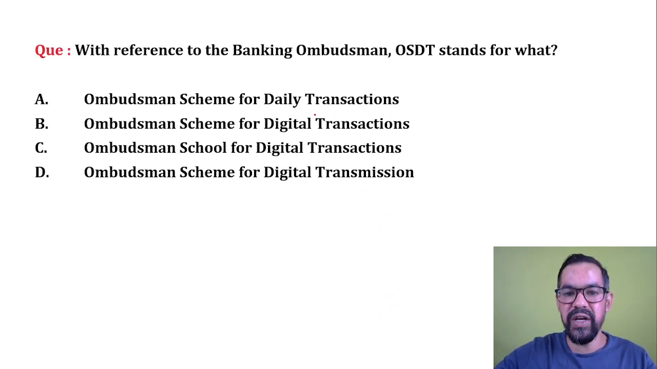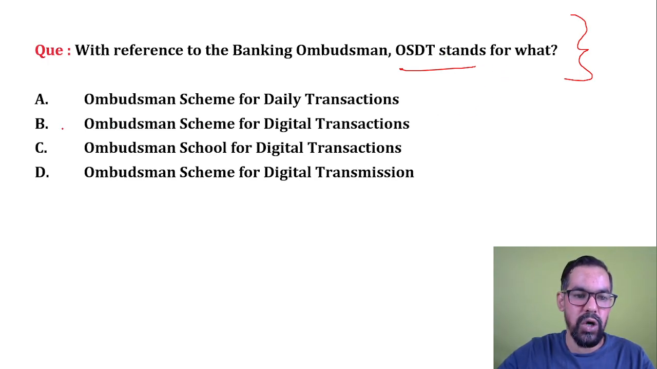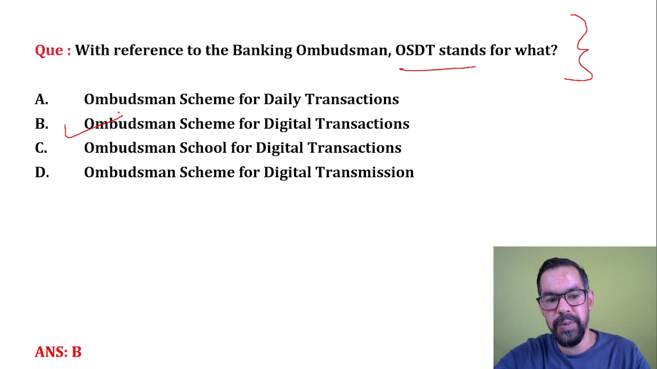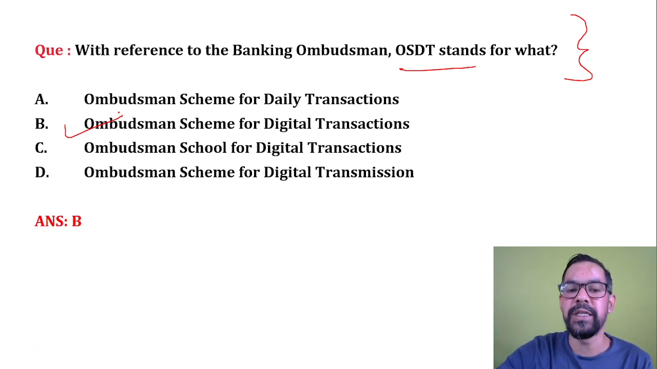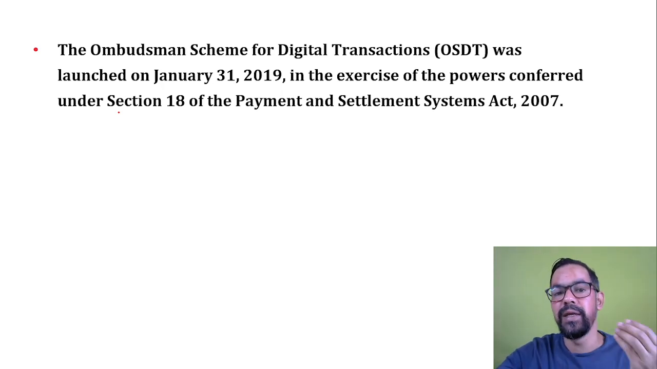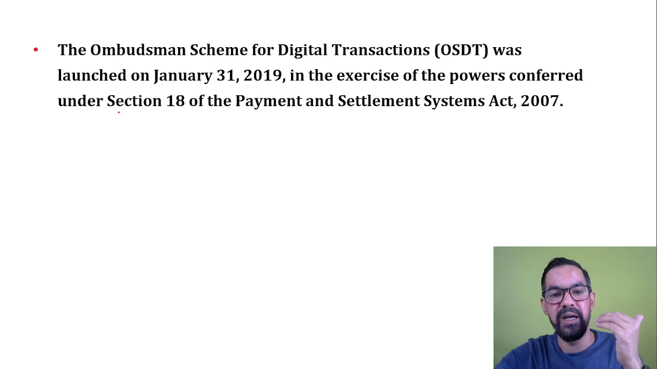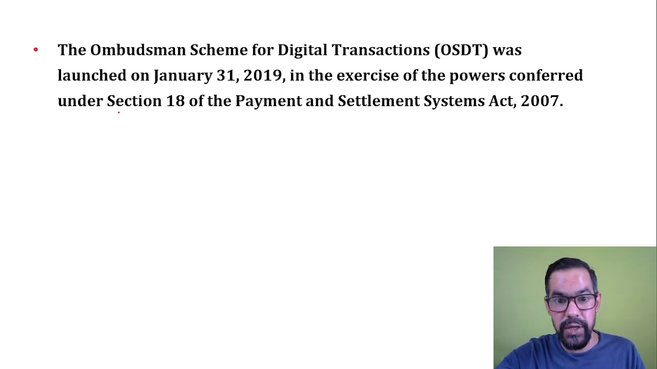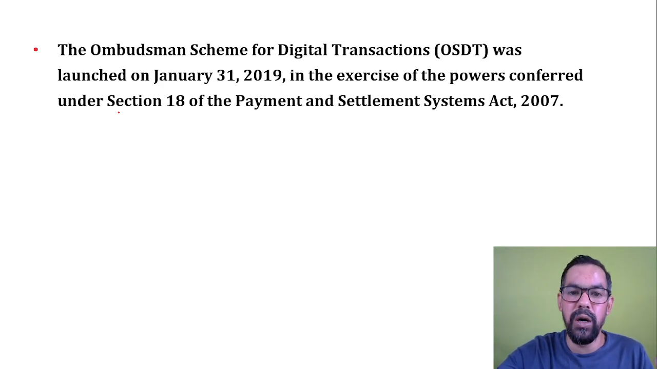Next one, with reference to banking ombudsman, OSTD stands for. We already discussed this one. Ombudsman Scheme for Digital Transaction, which means option B will be the correct answer. The Ombudsman Scheme for Digital Transaction was passed in 2019. It generally works under section 18 of the Payment and Settlement Act 2007. If you have any cases related to your digital transaction and the bank is not listening to your complaint, you can approach the ombudsman as well.